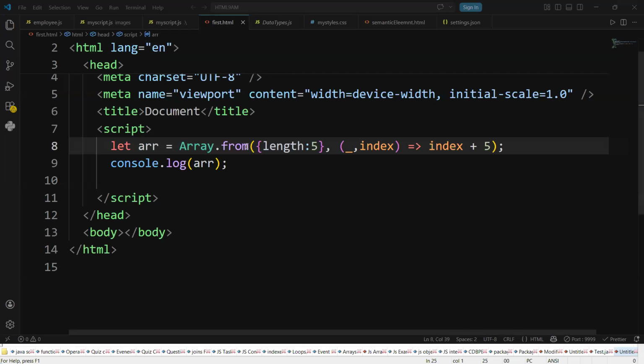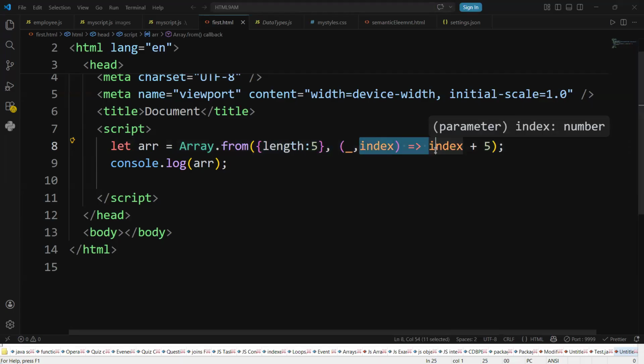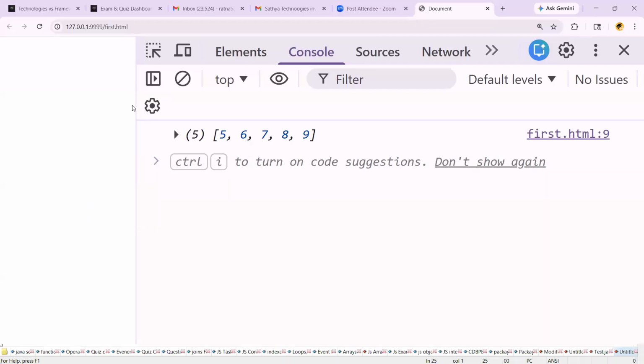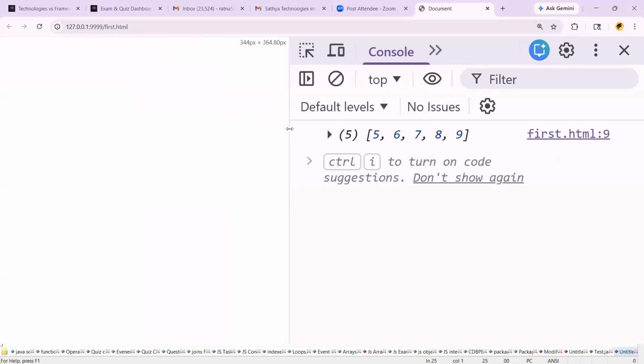That is called the array.from function. Length 5 means this logic executes how many times? The array is created with 5 elements. How many buttons do you want? Write the button logic. Generally, if I write the button logic, where should the button be displayed, console or browser? That is not working here, but in the React classes I will write a button for that. Array.from function creates the array with the specified length with the given values.